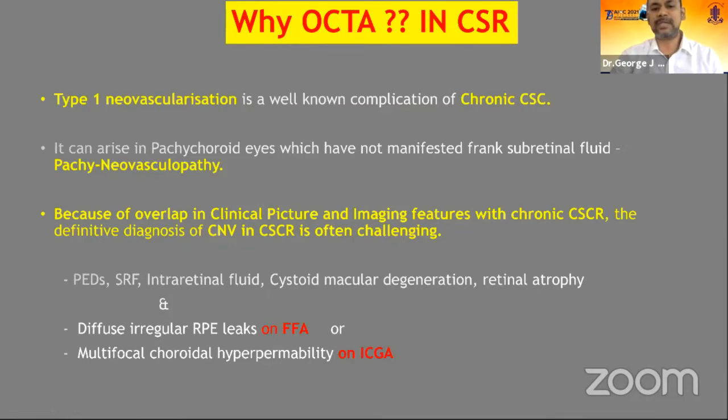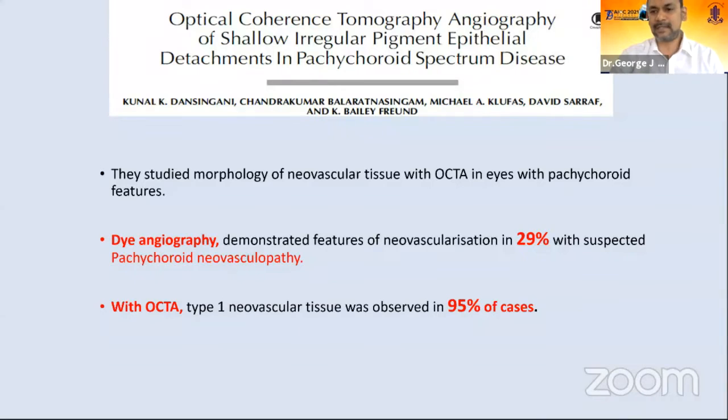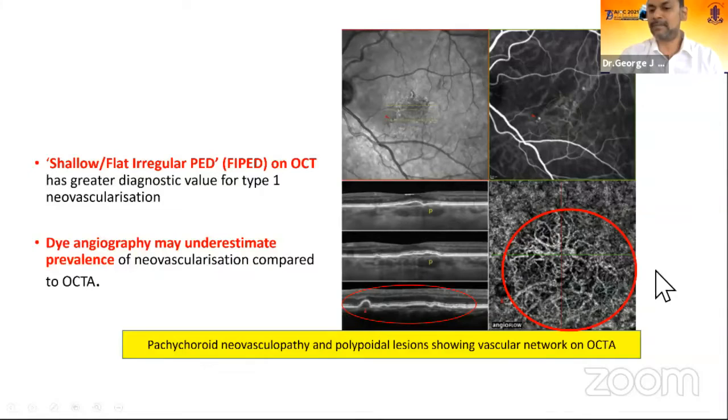Now, why do you need OCT angiography in a CSR? Because of the type 1 neovascularization in chronic CSR or in a de novo pachyneovasculopathy, the FA and ICG are sometimes not picking up the neovascularization because of the diffuse leakage on FA and ICG. And the studies have shown that the dye-based angiography picks up only 30% of these subtle neovascularization, whereas OCTA picks up in 95% of the cases, usually associated with this flat irregular PEDs called FIPED.